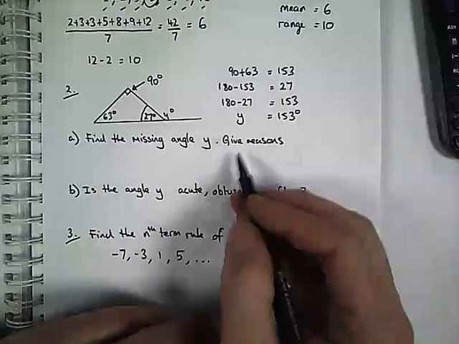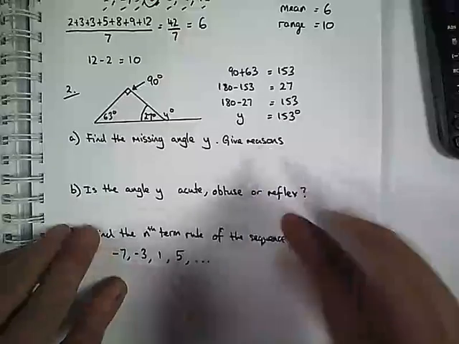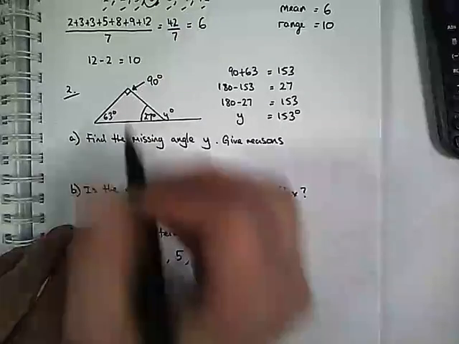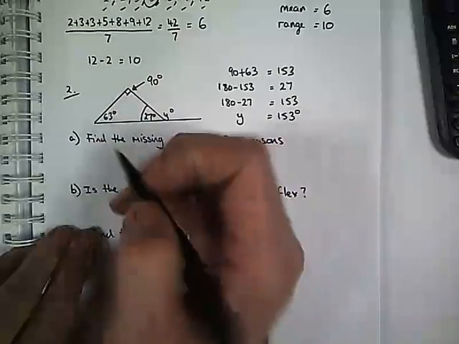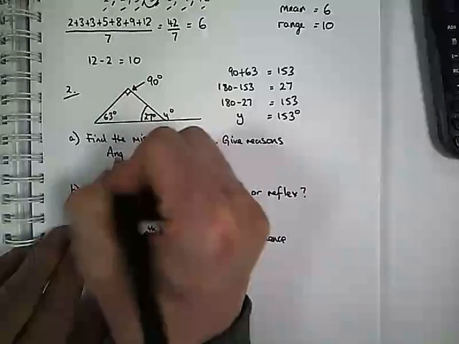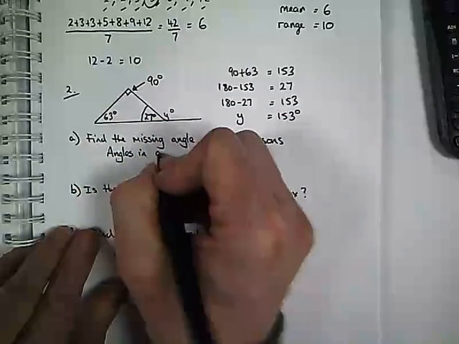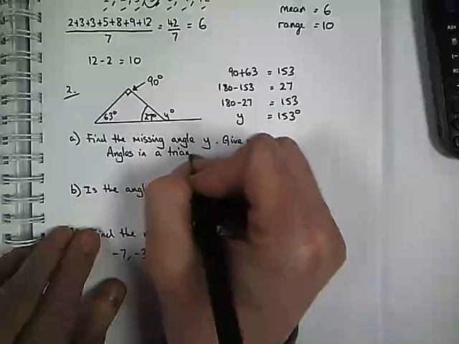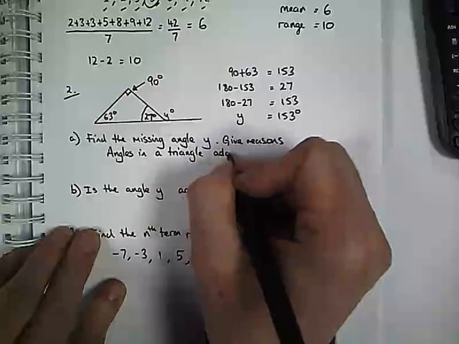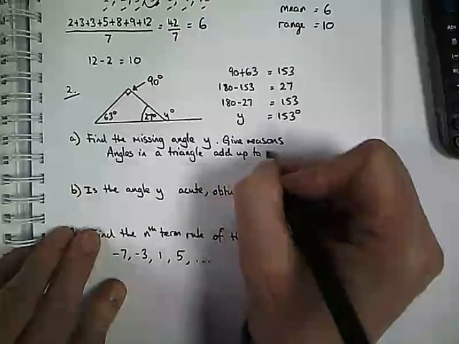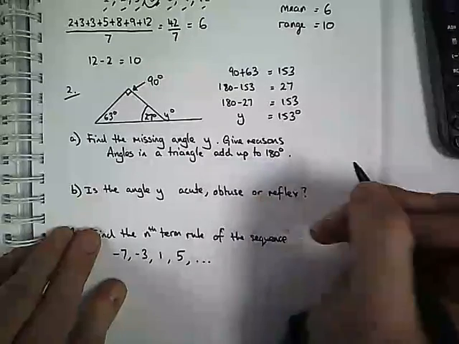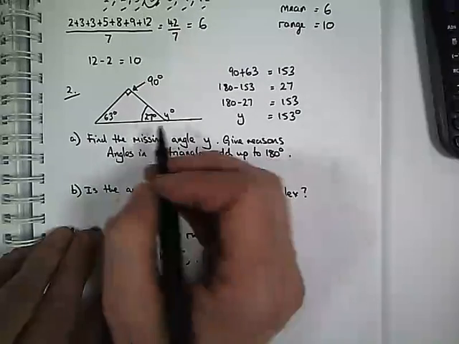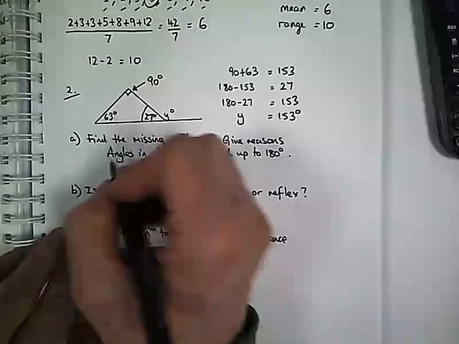Now, it says give reasons. There's 2 rules I've used. Angles in a triangle add up to 180. And the second reason I used was angles on a straight line add up to 180.